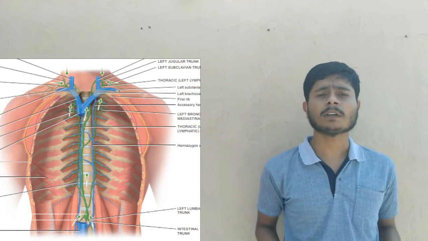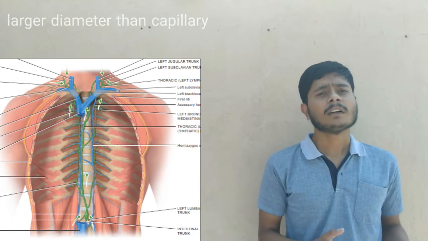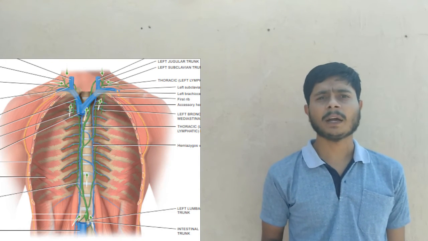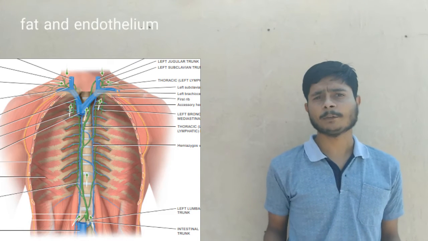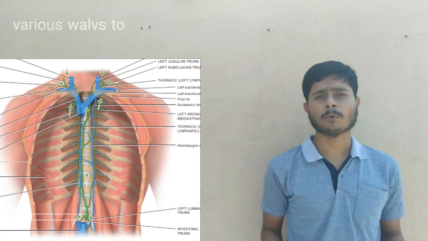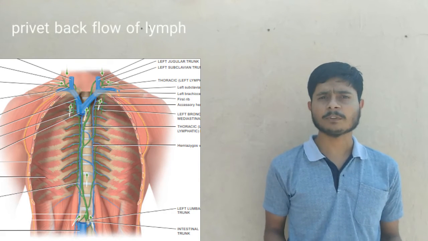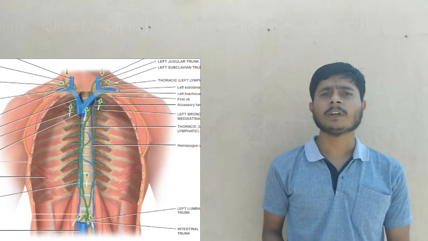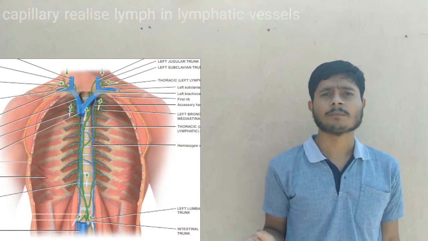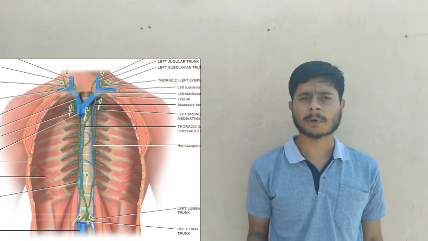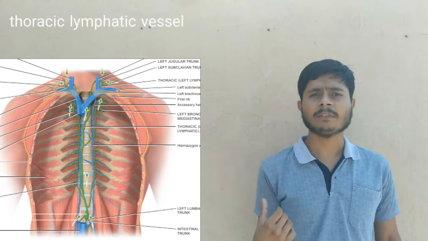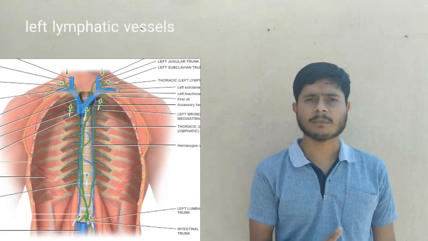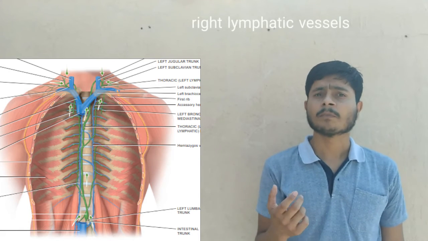Lymphatic vessels have a somewhat larger diameter than lymphatic capillaries. They are also lined by endothelium, and they have various flaps to prevent reverse flow of the lymph. All the capillaries collect their lymph in the lymphatic vessels, and the lymphatic vessels mainly have three parts: the thoracic lymphatic vessel, the left lymphatic vessel and the right lymphatic vessel.